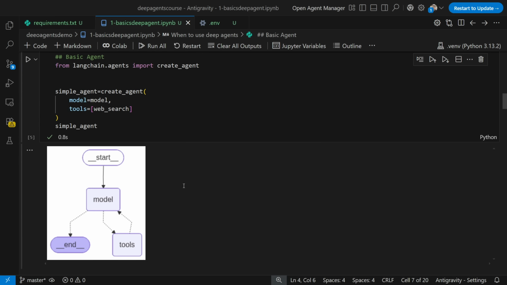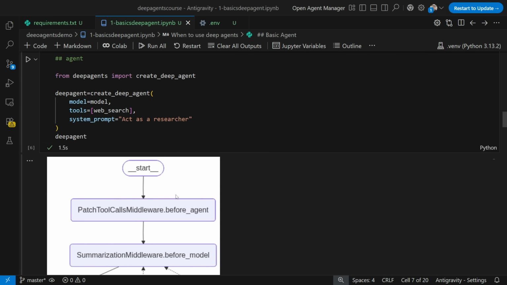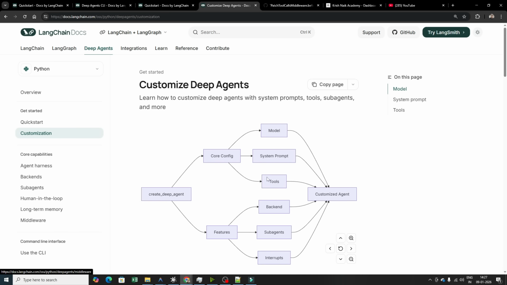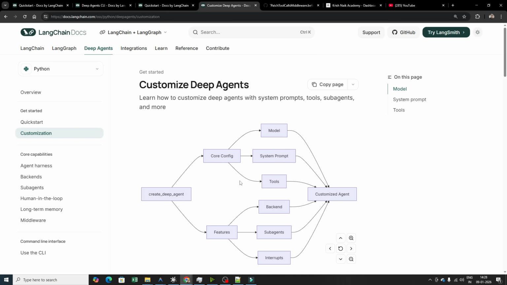So guys, I hope you have understood the initial part of building deep agents, but there are still many topics left, and I don't want to make this video much longer. So this was part one. Now in part two, we will do some customization in our deep agents, wherein we will be using model, system prompt, tools, and then there are also some more features with respect to backend, subagents, and interrupts. We will try to cover all these topics in part two.